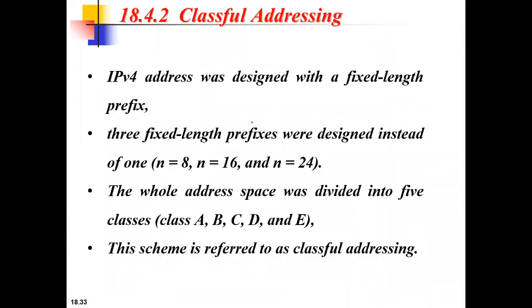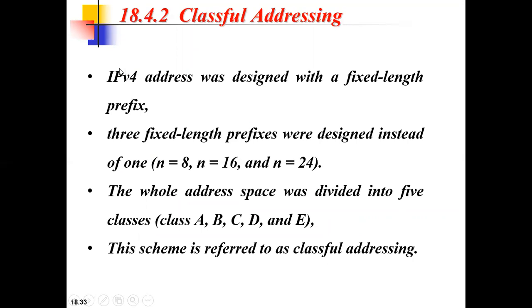So the next concept we need to go over is classful addressing. So what is this classful addressing? We know IPv4 addressing. When the internet initially started, as I told in the previous slide, the prefix can be fixed length or variable length, but initially it was basically of fixed length.